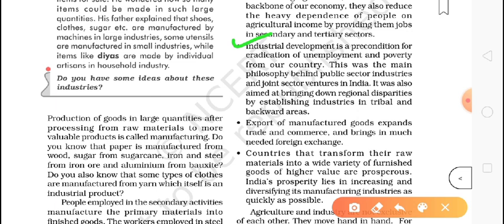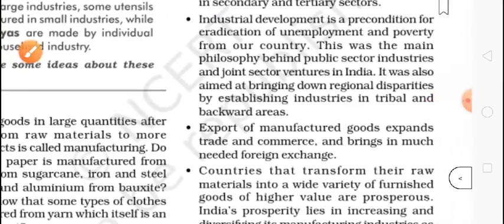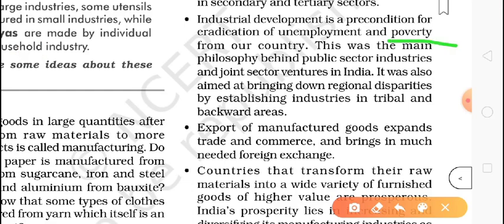Just imagine, if in that area one factory or two factories come, which provide work to 50% of the people of the village in their factory, what will happen? It can reduce unemployment, and when they start getting money, it also removes poverty from our country.